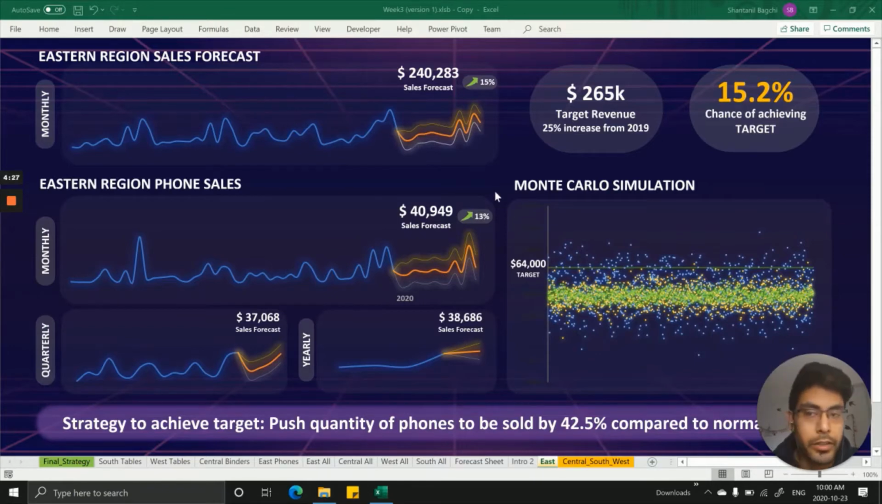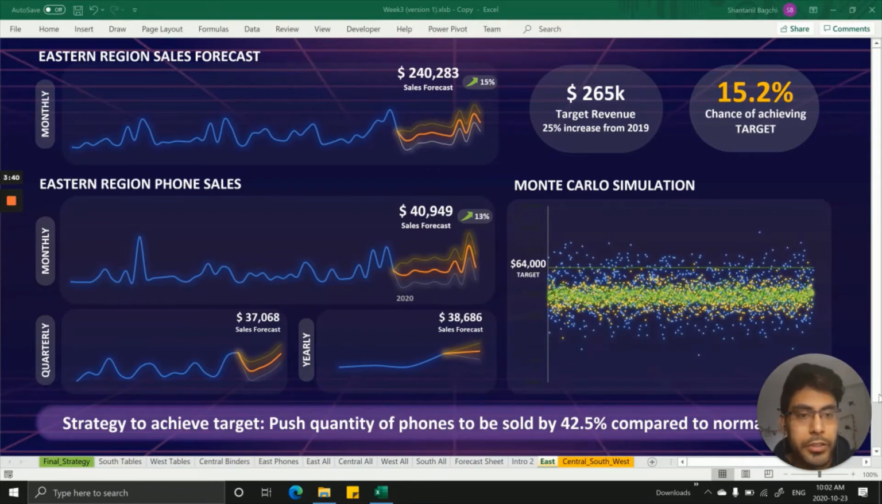Last week I had selected the phones in the eastern regions to promote so that we can achieve the target. A similar kind of forecasting analysis has been done on a monthly, quarterly, and yearly basis, and on average, it is showing that we are confident there is going to be a 39 or 38k return in the new year, which is approximately 13% more than last year.